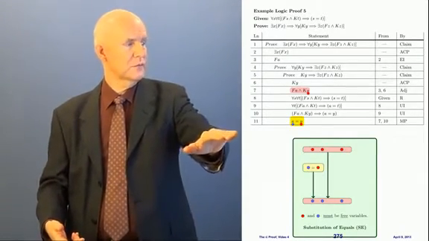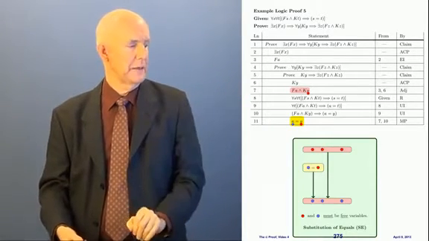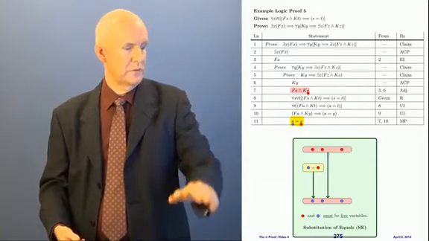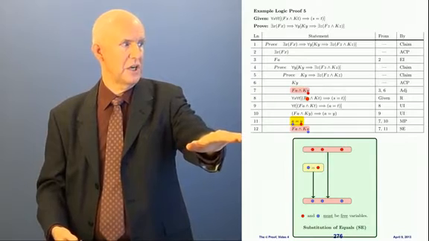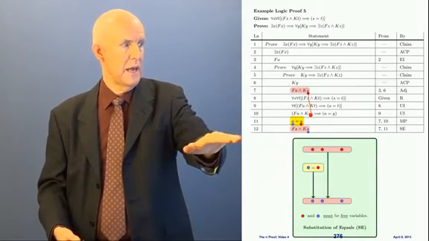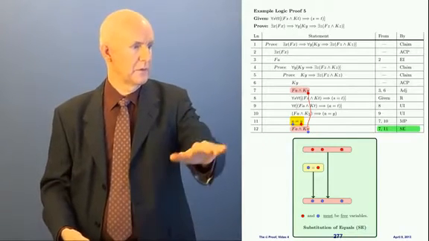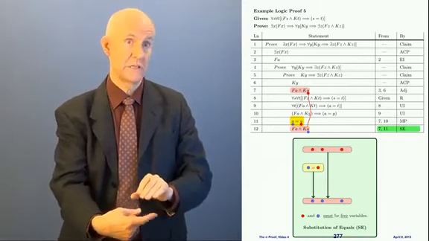Well, if a is equal to y, then I can put a in where the y is up here by substitution of equals, see? So what I'm going to do now is copy line 7 down, but I'm going to change the y to an a because I know that a is equal to y. And that comes from lines 7 and 11 by substitution of equals. You see that?